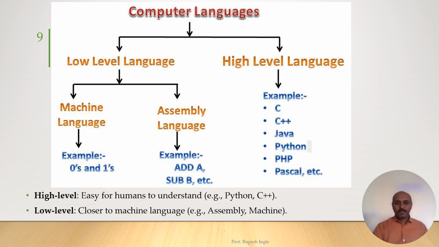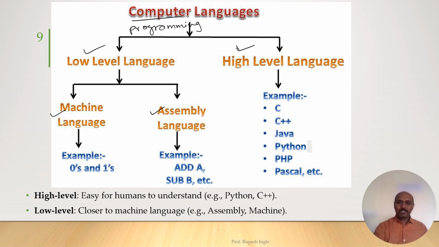Let us see the types of computer languages or programming languages. There are two types, high level language and low level language. Low level language can again be categorized into two types, machine level language and assembly level language.